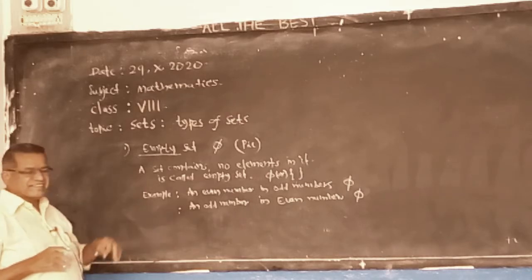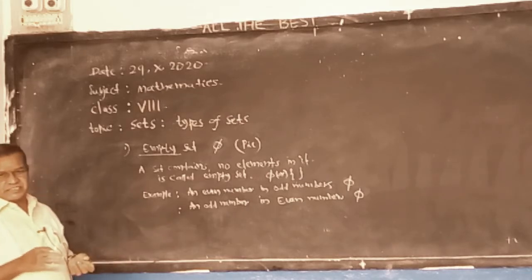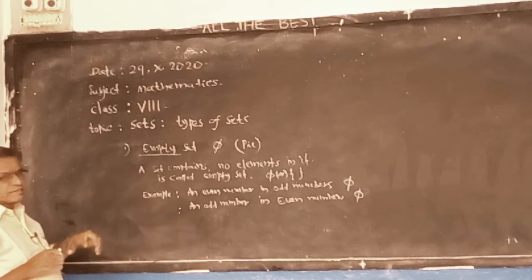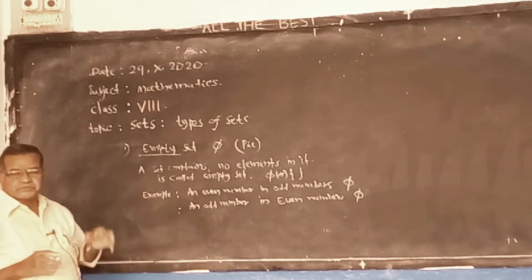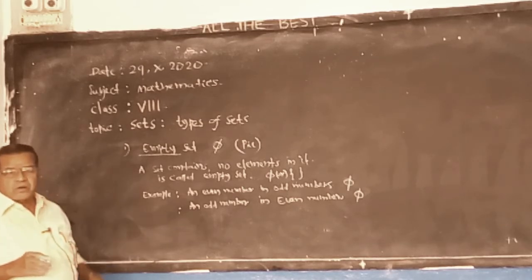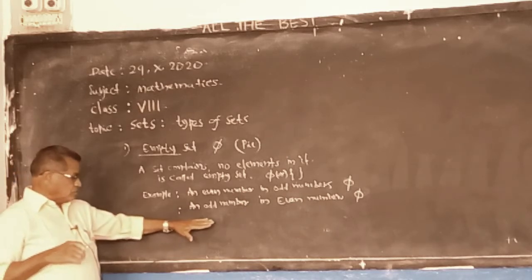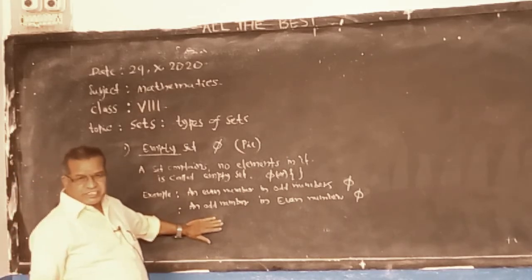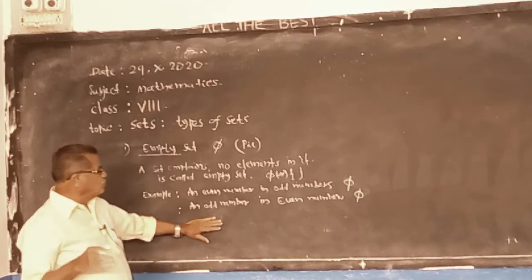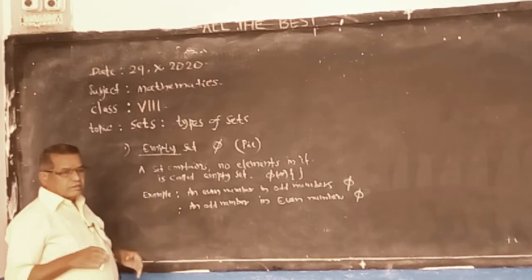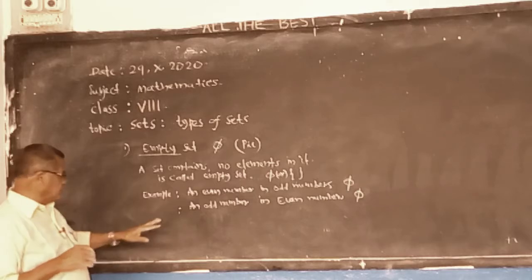Integers, odd integers or even integers, like this. Like minus degrees temperature, we won't get, but it is not proper.